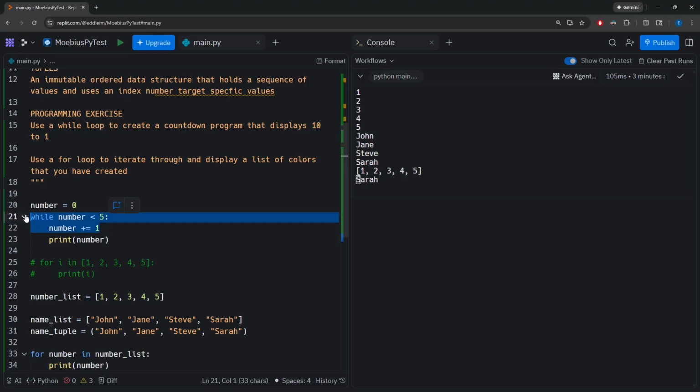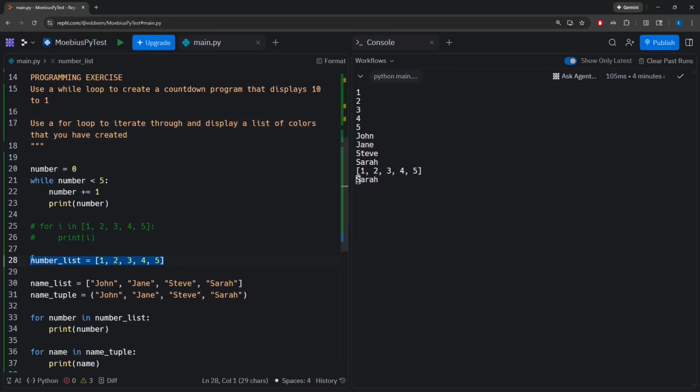So if all of this code is a way for us to count up from 1 to 5, you're going to have to kind of reverse this logic a little bit to create a while loop where you count 10 to 1. And then secondly, using a for loop, iterate through and display a list of colors that you created. So this is going to allow us the practice of creating a list.